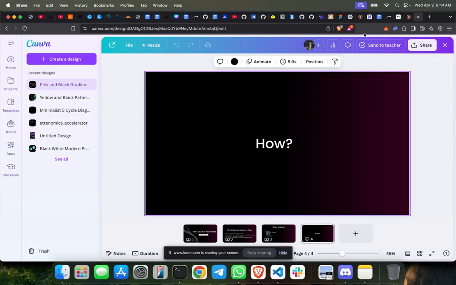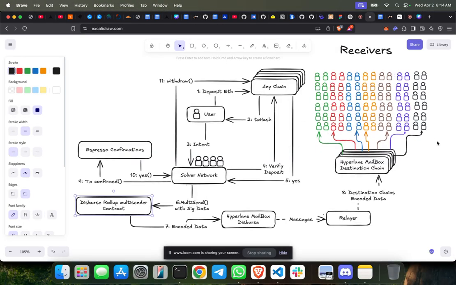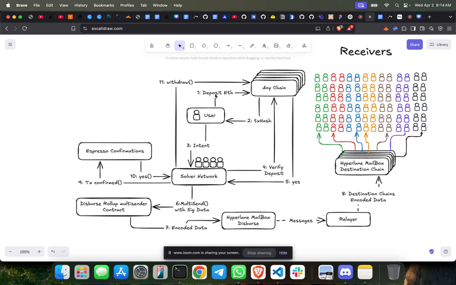And how it works is, if you go to this page on GitHub, you will see that any user can deposit ETH, and we will be listening to these on-chain events across all the contracts that we have, and we will get to know, okay, the user has deposited funds. Then the user can post an off-chain request to our solver network, saying: I want to distribute this amount of money which I deposited on this contract on this particular chain, and these are the addresses on different chains that I want to distribute to.